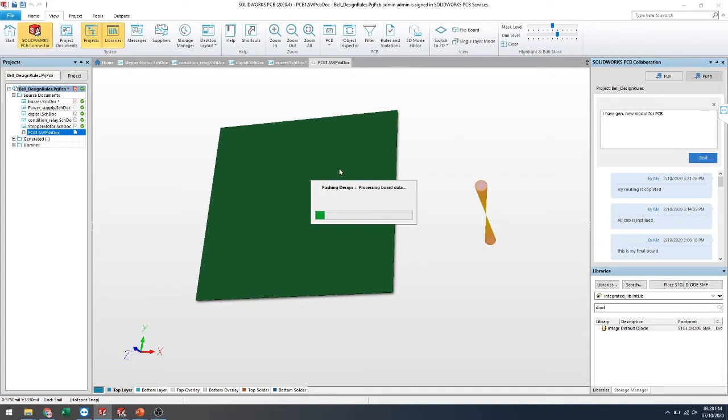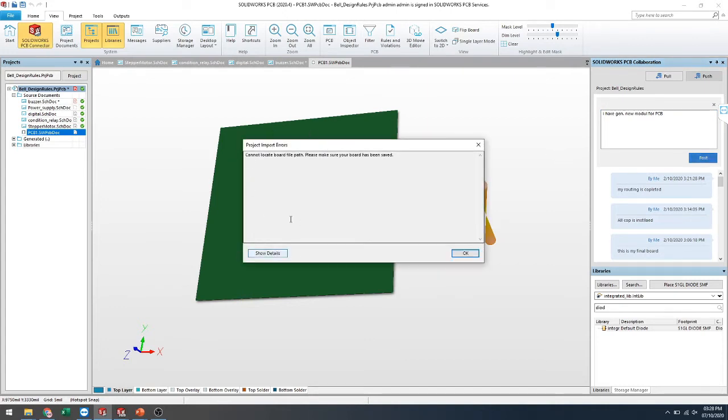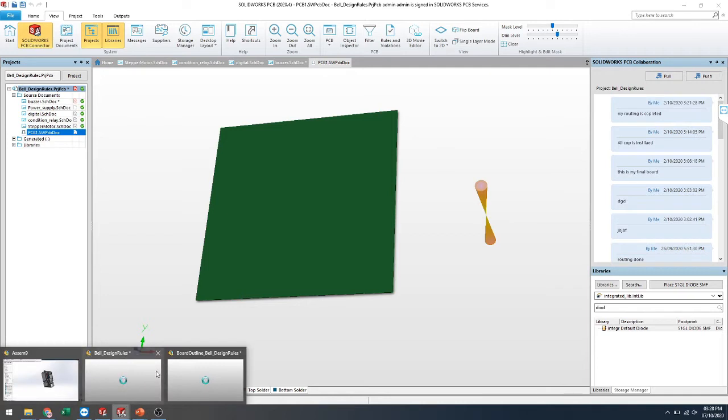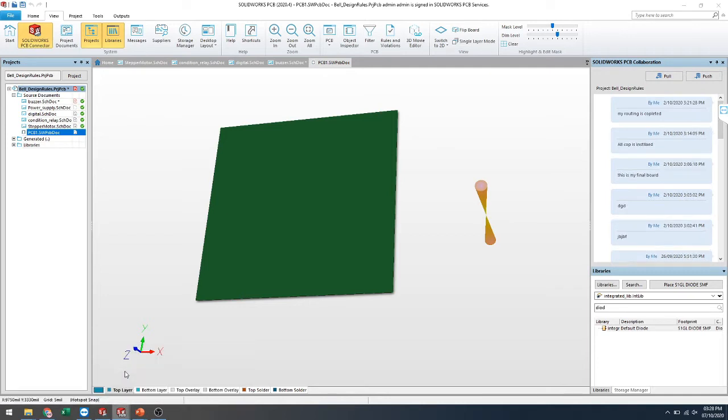Here I have generated a new PCB, so I'll post it.